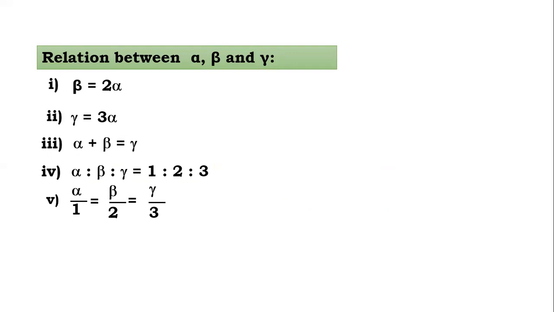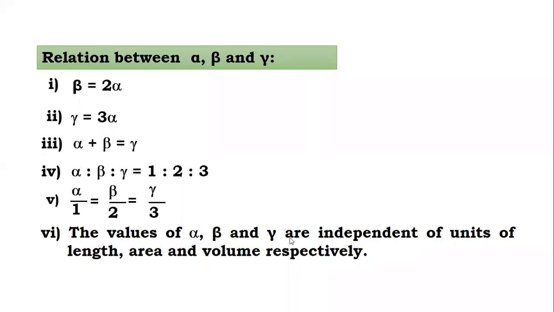As well, you can write alpha divided by 1 is equal to beta divided by 2 is equal to gamma divided by 3. In that way also you can write. So these are the different relations. The same relations we can express in different ways by modifying them. One more thing you remember, the values of alpha, beta, gamma are independent of units of length, area, and volume. Why is it independent? Because it is a ratio of the same quantity.